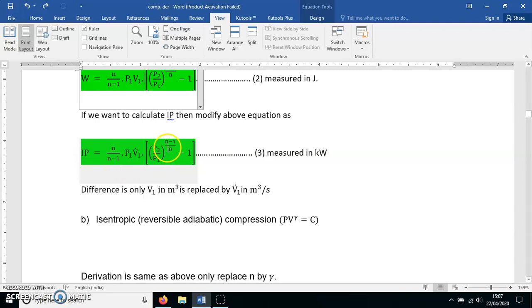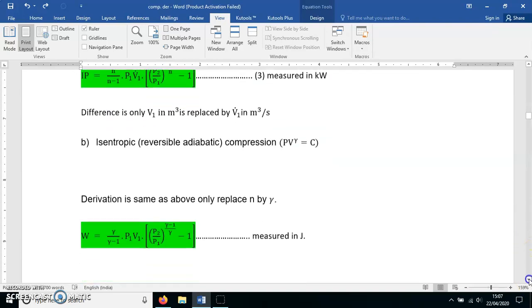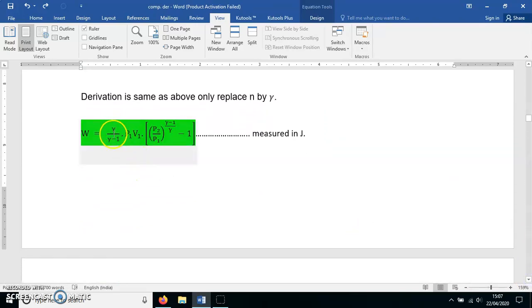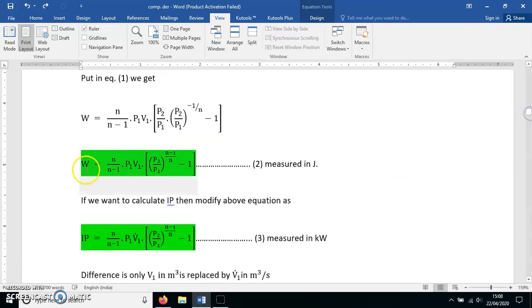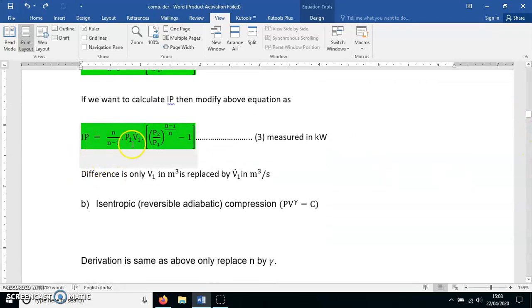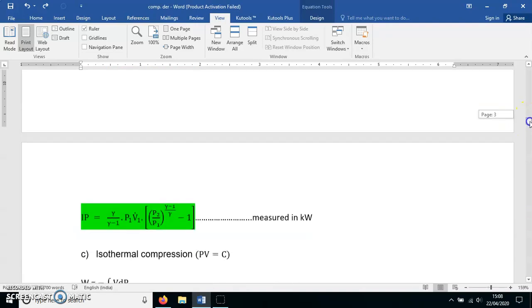So N is replaced by only gamma. You write the expressions again as they are. You can see here W is, instead of N upon N minus 1, written as gamma upon gamma minus 1. And instead of N minus 1 upon N, we are writing gamma minus 1 upon gamma. Everything remains same. So what is the difference between these W's? This is W isentropic and this W is polytropic. Only difference is N is replaced by gamma. Similarly, for indicated power, V1 is replaced by V1 dot and N is replaced by gamma. Everything remains same.